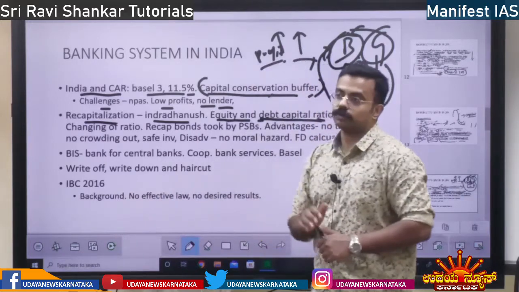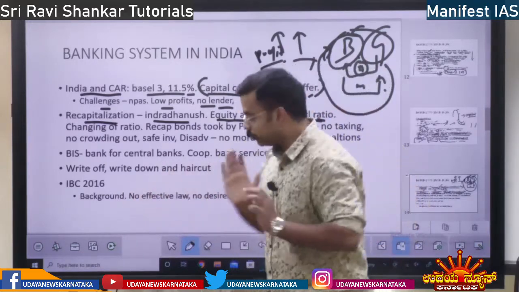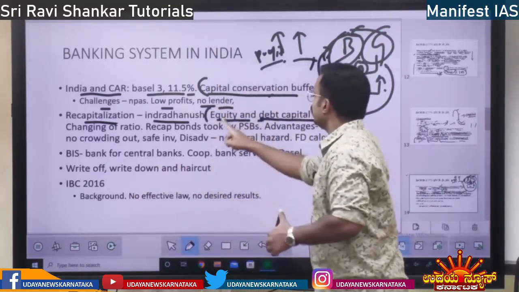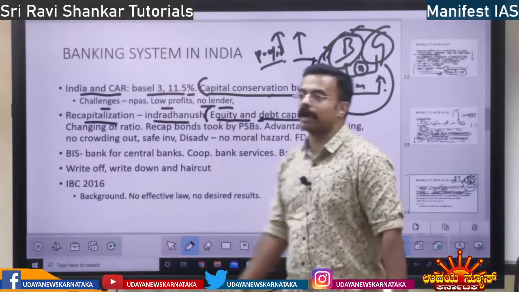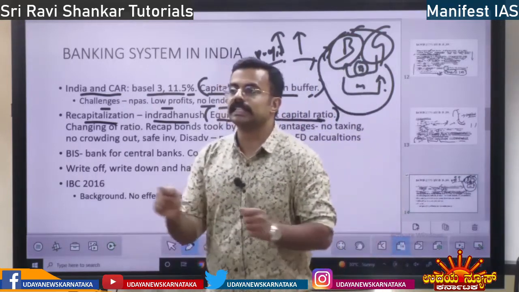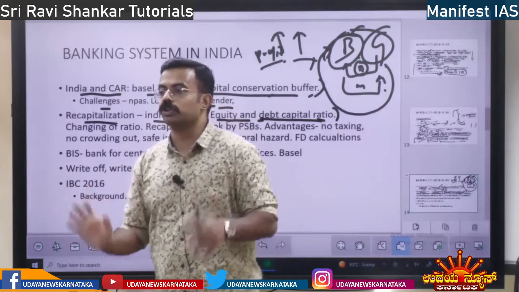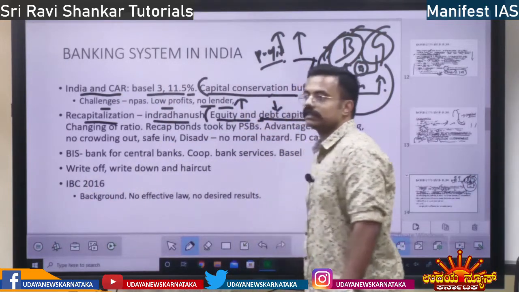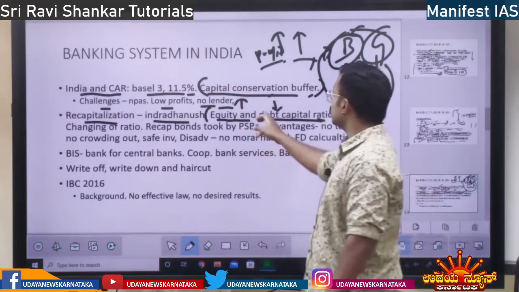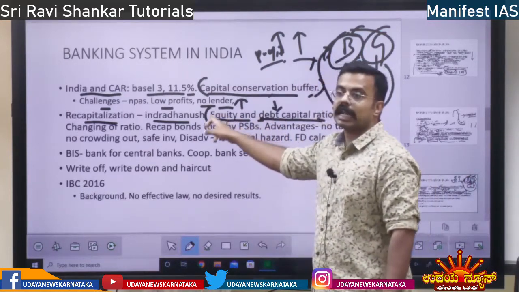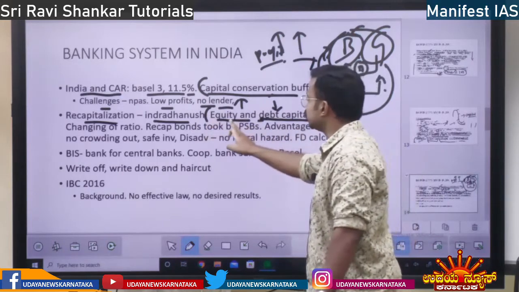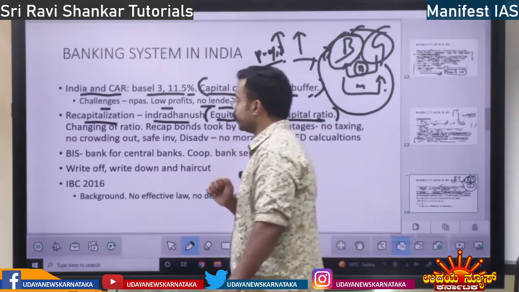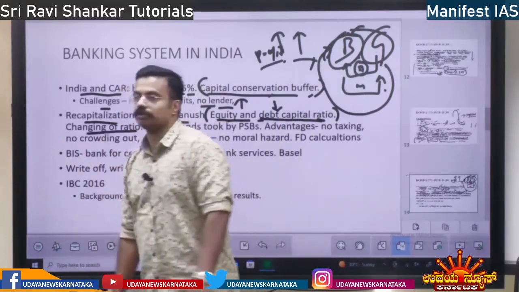Debt capital ratio. When, see, you just know this much, recapitalization would be done by readjusting equity and debt capital ratio. Readjusting the equity and debt capital ratio. Equity will increase, debt will decrease by recapitalization. When the government adjusts this equity and debt capital, then recapitalization will take place. So it is changing of this ratio.